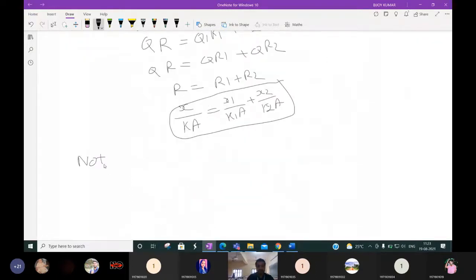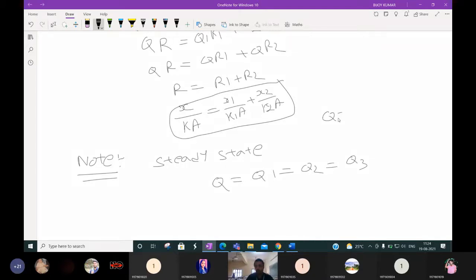Another important thing we have to discuss, please note it. We are considering the steady state. Steady state means the rate of heat flow, overall heat flow, will be the same as Q1, Q2, Q3. Again, we know that Q is equal to delta T by R. Q1 is delta T1 by R1, Q2 is delta T2 by R2, and Q3 is delta T3 by R3.